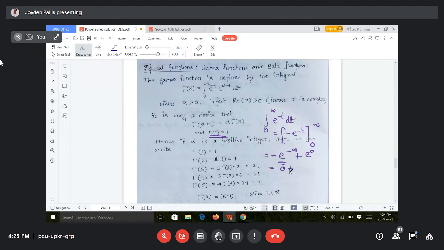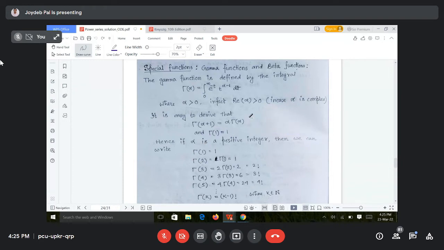You should remember this. And e to the power 0 is 1. So 0 plus 1 is 1. Ultimately, we are getting this. So that is a basic result: gamma 1 is equal to 1.